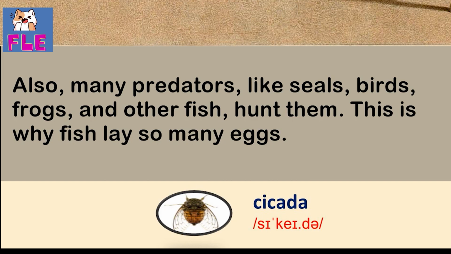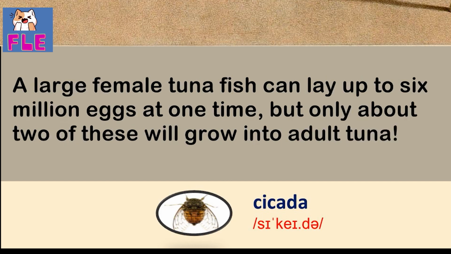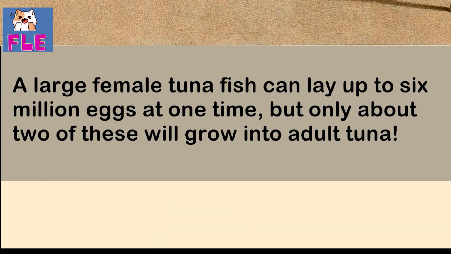This is why fish lay so many eggs. A large female tuna fish can lay up to 6 million eggs at one time, but only about 2 of these will grow into adult tuna.